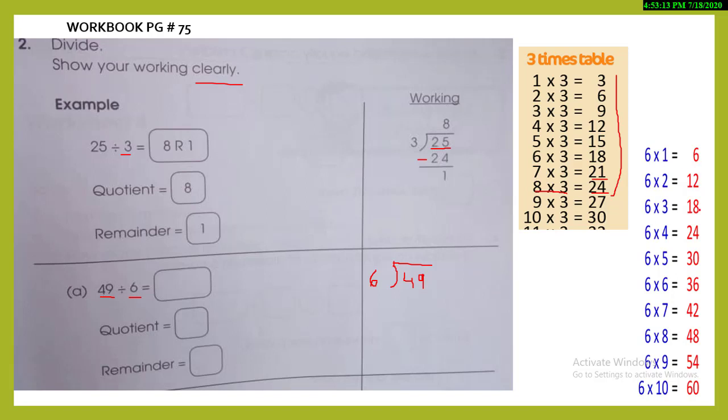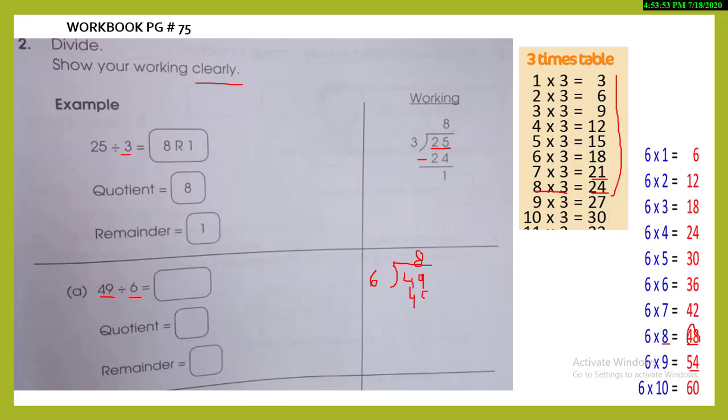6 ones are 6, 6 twos are 12, 6 threes are 18, 6 fours are 24, 6 fives are 30, 6 sixes are 36, 6 sevens are 42, 6 eights are 48, and 6 nines are 54. Okay. One thing you need to understand is that 49 doesn't come in the 6 times table. 54 is bigger and 48 is the closest number in the 6 times table. So you will select 6 eights are 48: mention 8 on the top and 48 over here.